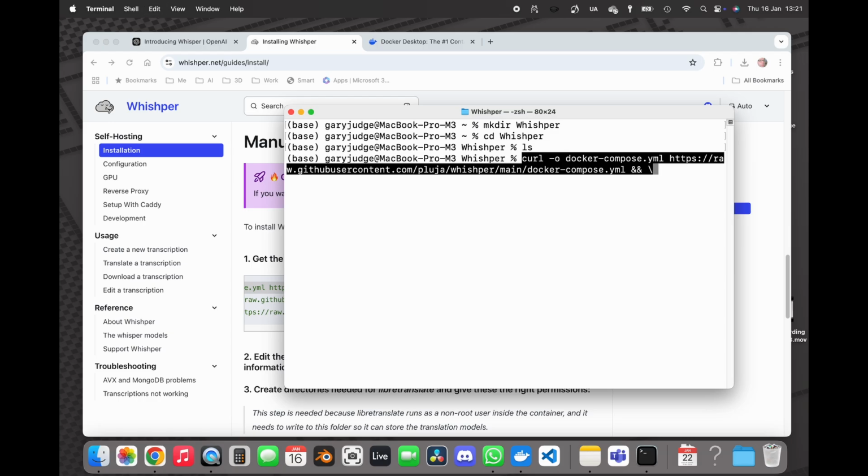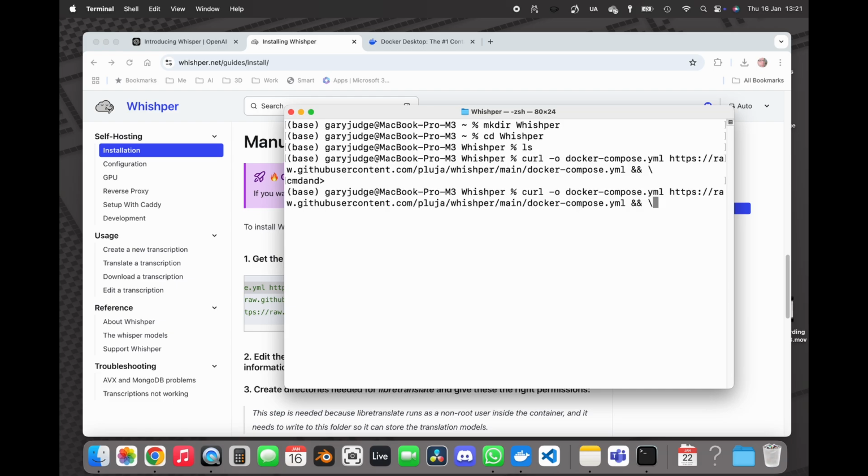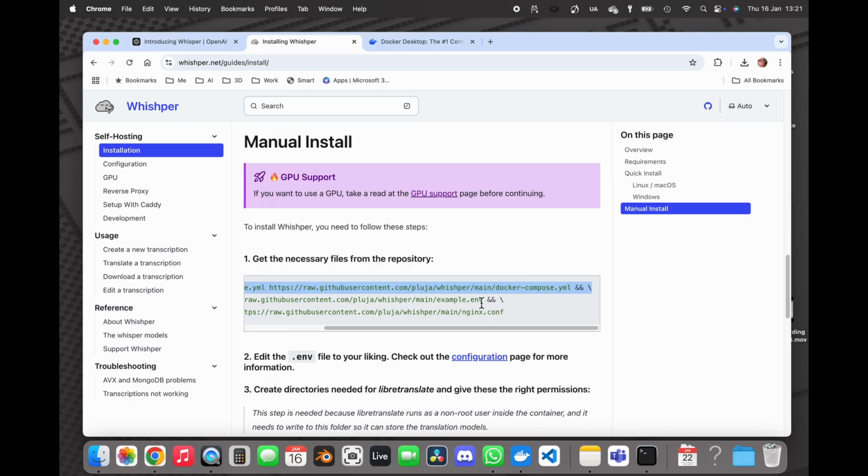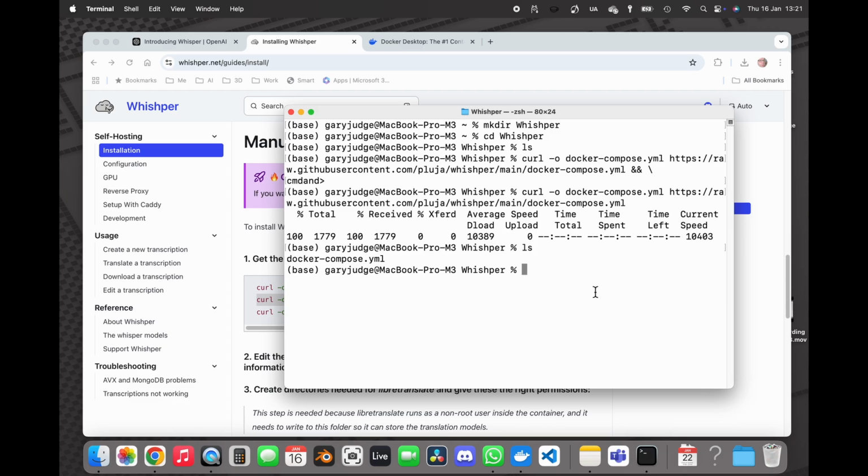Okay. So then I'm going to do the first command, which is pulling down the Docker Compose file. Right, so let's just check that that's in there. Yes, so now I've got the Docker Compose file. I'm just going to do these one line at a time, just so I can see it's functioning.